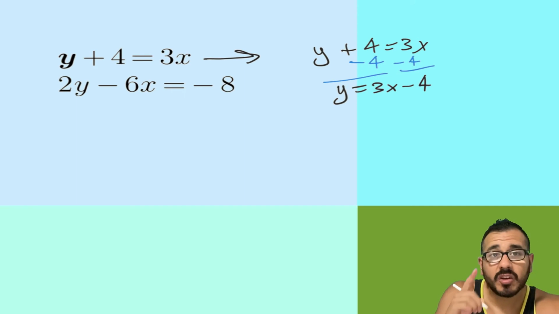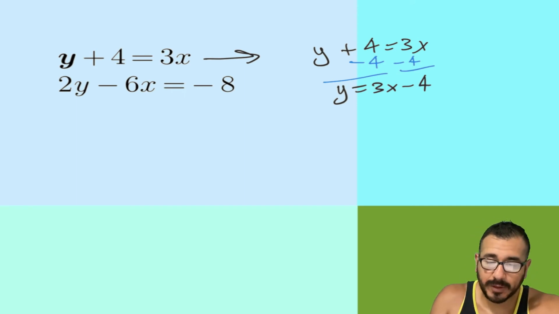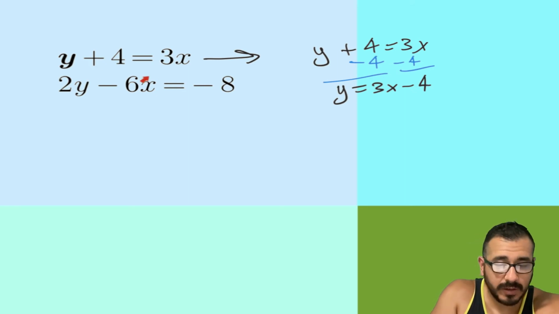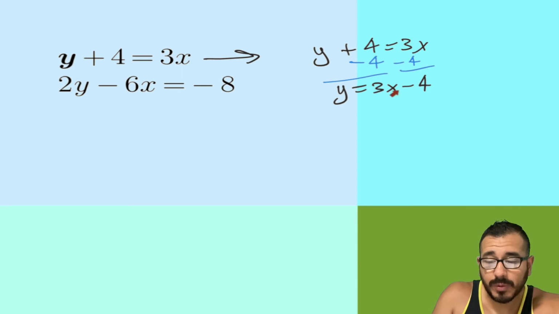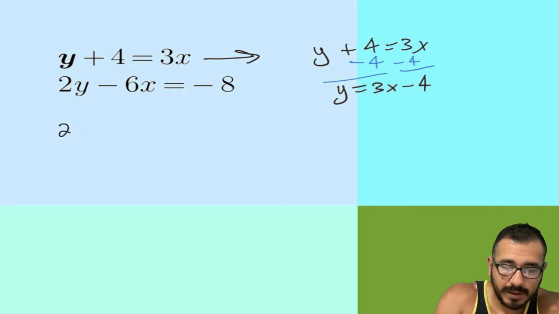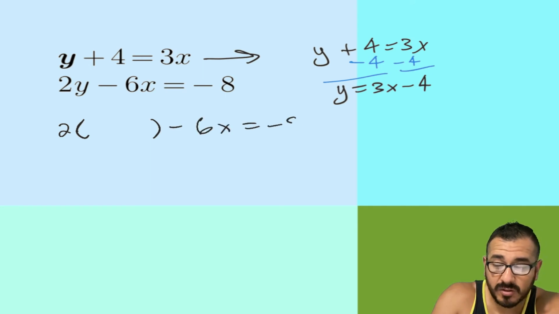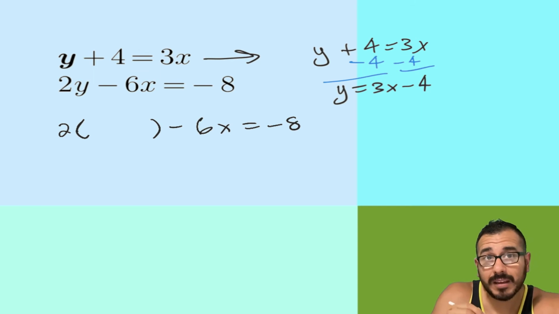So now you know the value of y, right? So what did we say? Well, now we take that second equation, which is over here, and wherever I see y, I know what I'm plugging in. I'm plugging in 3x minus 4. So let's do that. We're gonna use equation number 2 down here. So we get 2y, but I know what the y is, so I'm not gonna write that y, right? A lot of folks fall into the trap and they actually still write the y there. Don't be that guy, or else you'll just end up looking like him.